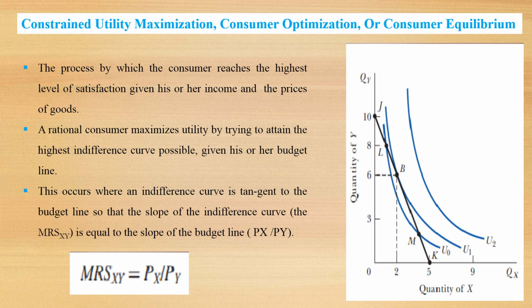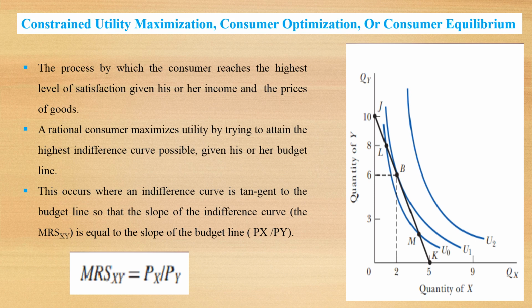This occurs when an indifference curve is tangent to the budget line, so that the slope of the indifference curve, that is the marginal rate of substitution, is equal to the slope of the budget line.